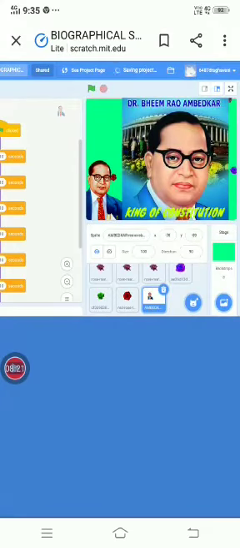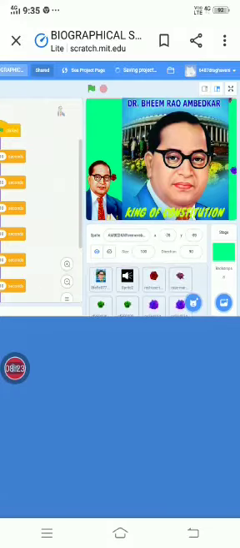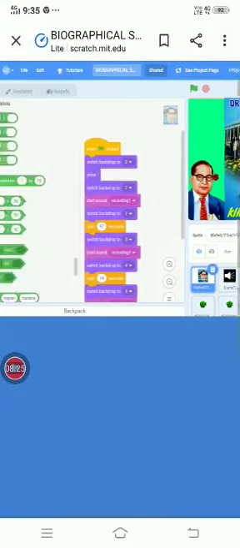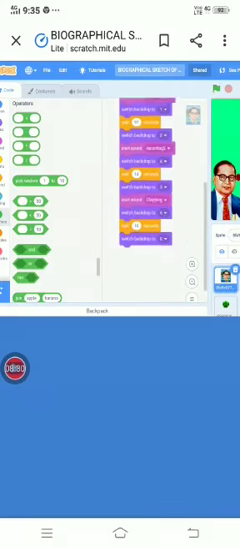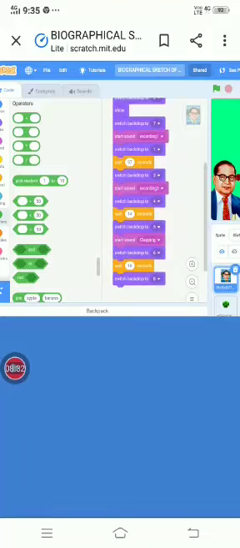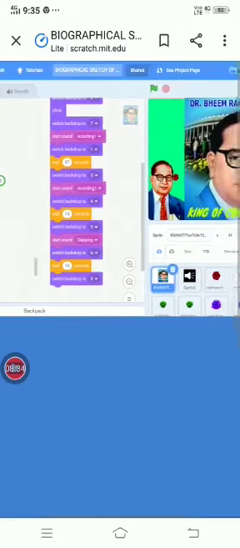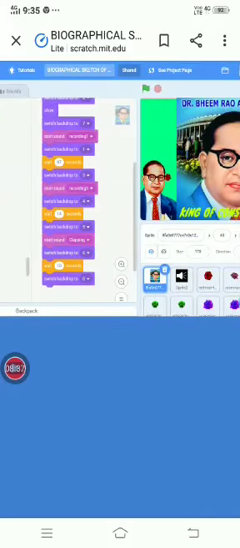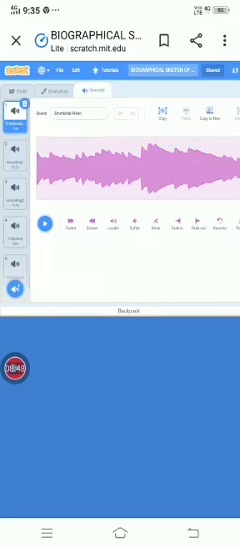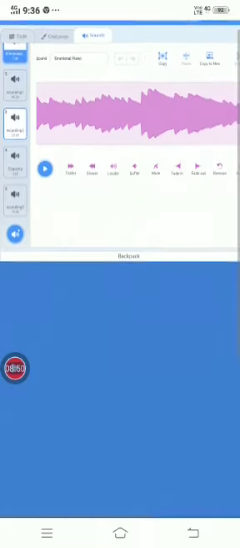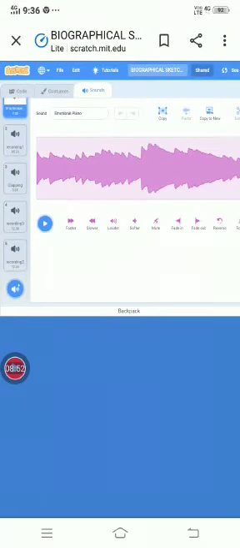It will hide and show, following the time limit of 10 seconds, like an animation. Let me move to this image, this big image of Ambedkar. I chose different types of backdrops in it. I painted different color backgrounds in the costumes. It will switch after 10 seconds, 20 seconds, after some time, it will change like this. And I also uploaded sounds. These are the sounds I uploaded.